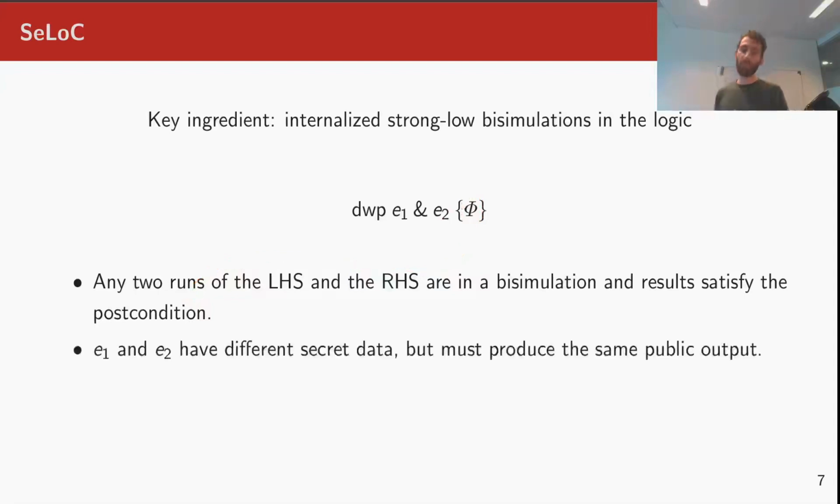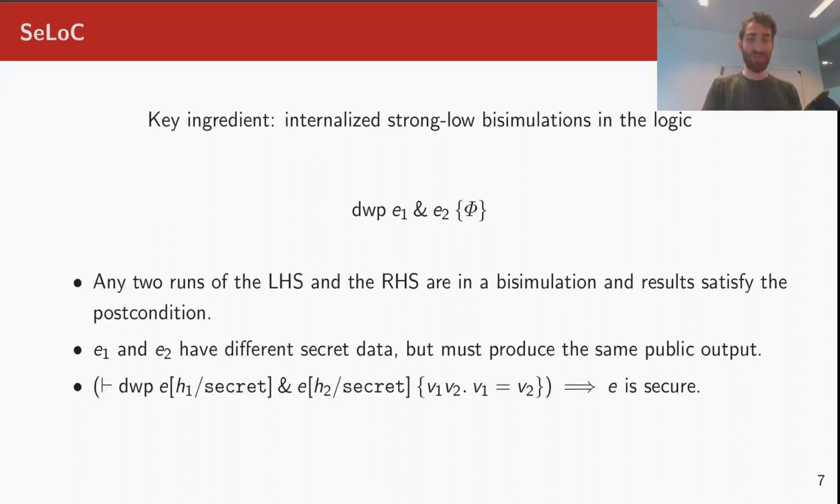One way to think about it is that E1 and E2 are essentially the same program, but with varied secret input. And the double weakest precondition ensures that they produce the same publicly observable behavior. As such, we have the following soundness theorem.